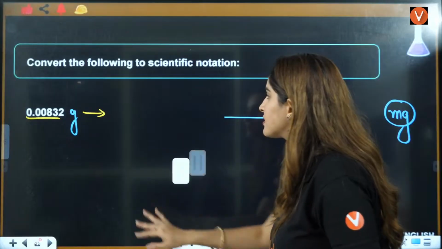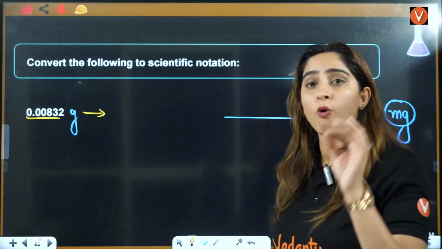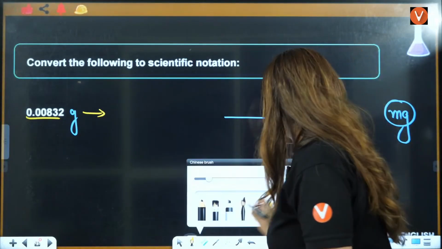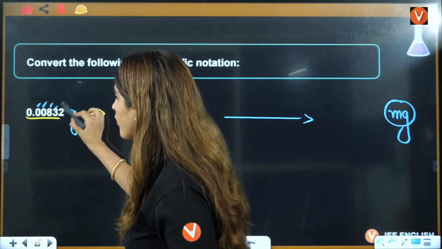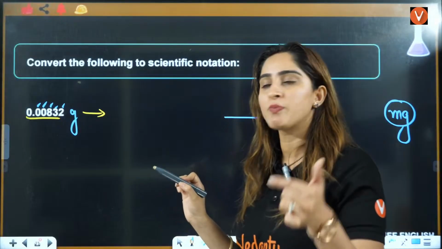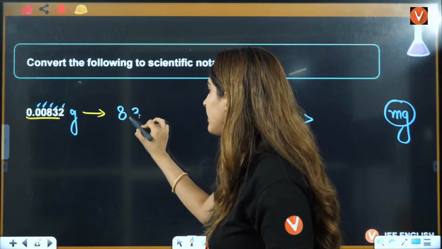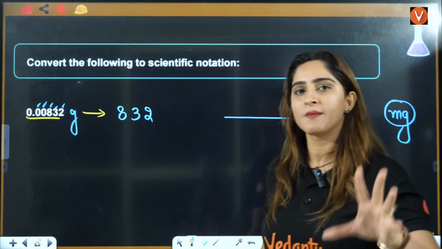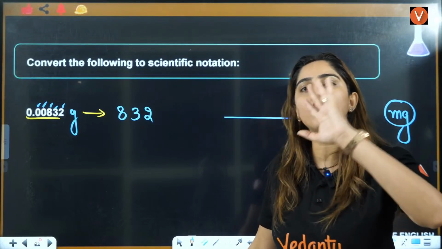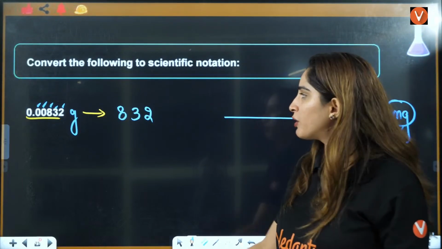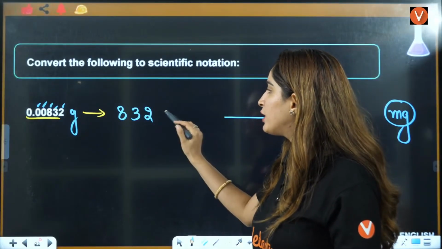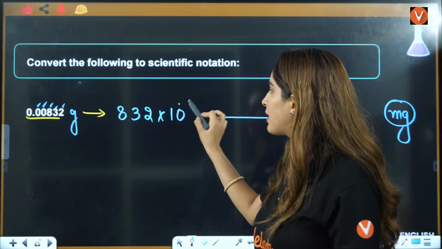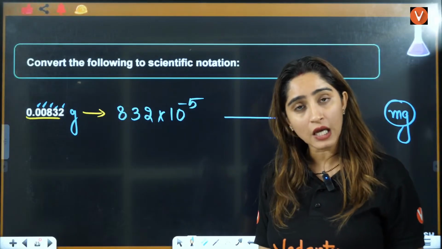Okay, now let's see this. This is 0.00832, right? 0.00832 means 1, 2, 3, 4, 5. That means it will be 10 raised to power minus 5. So you can write 832, because before the decimal no zero has any value. So you don't have to write 00832. No value is there. 832 multiplied by 10 raised to power minus 5, right?